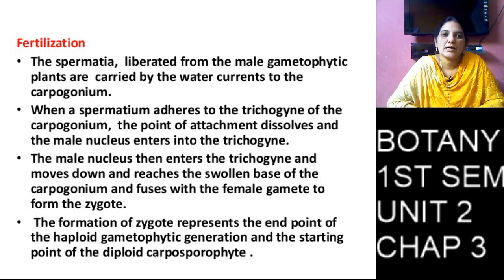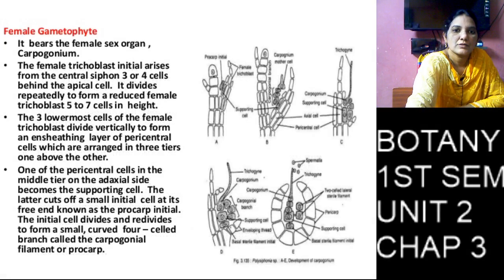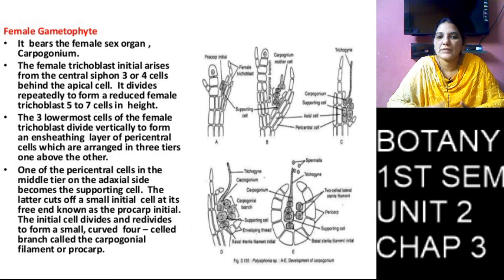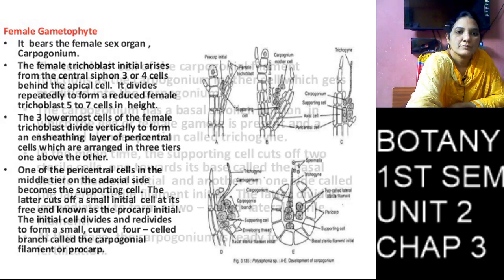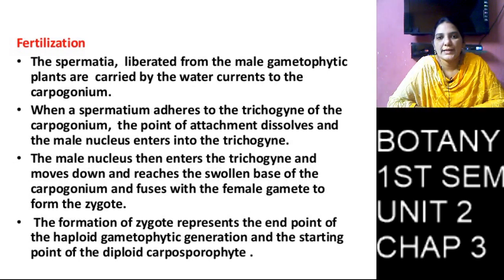Coming to fertilization. The male gametophyte produces male gametes, and the female gametophyte produces the carpogonium, and the carpogonium has the egg cell.